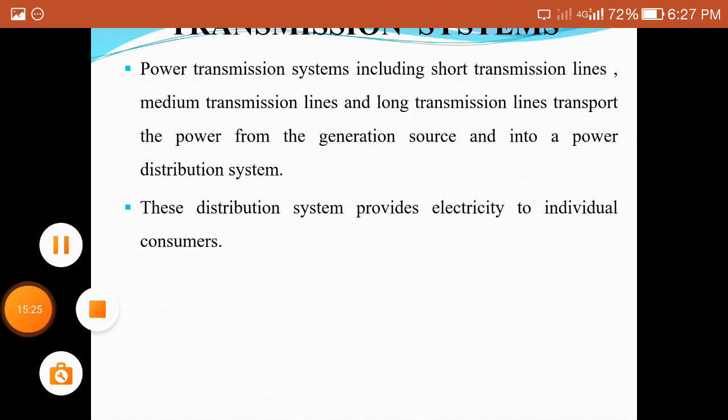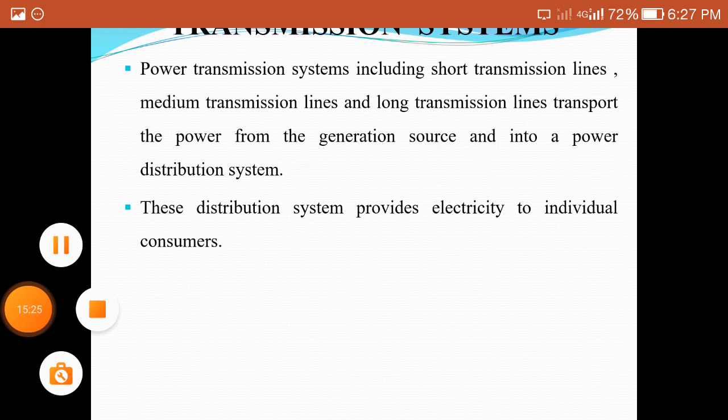In this unit, we also study the overhead line insulators. In the case of overhead transmission systems, there is no insulation, so we have insulators.